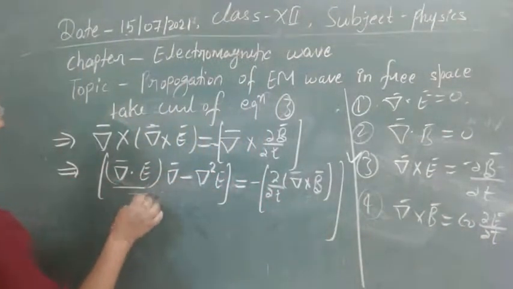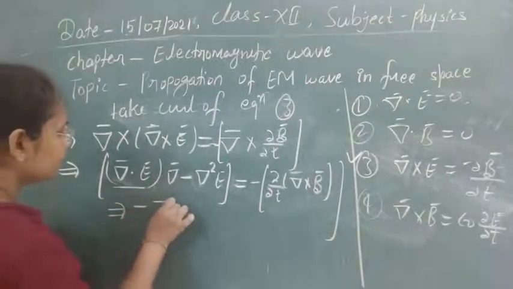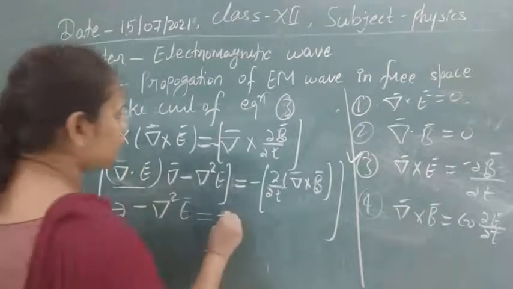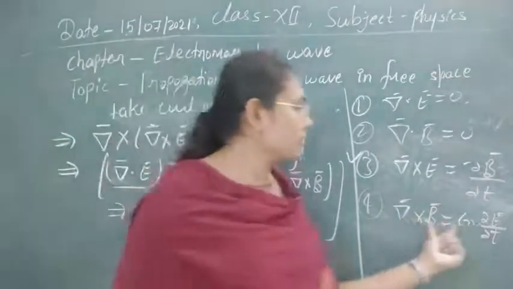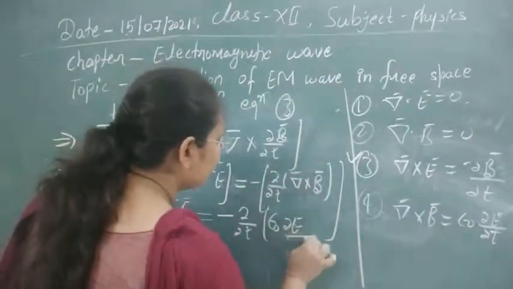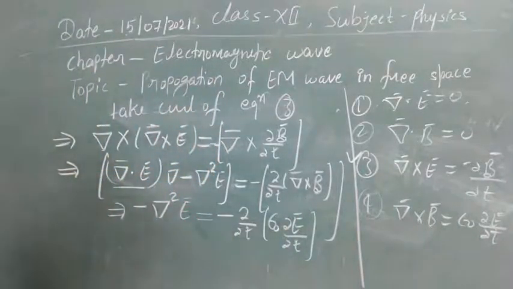If you write this value here, then this will be 0. You will get this second term only. So this will be minus del square E, and this is equal to minus derivative T. And in the place of del cross B, you can write epsilon 0 deva E by deva T from here. So this is our final equation that we have got now.